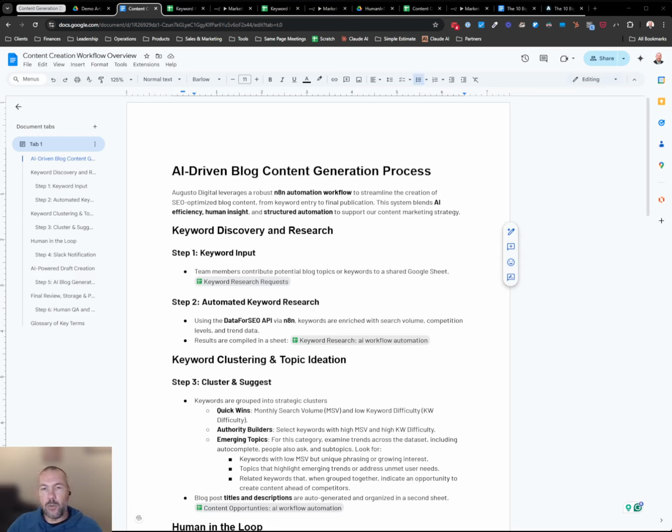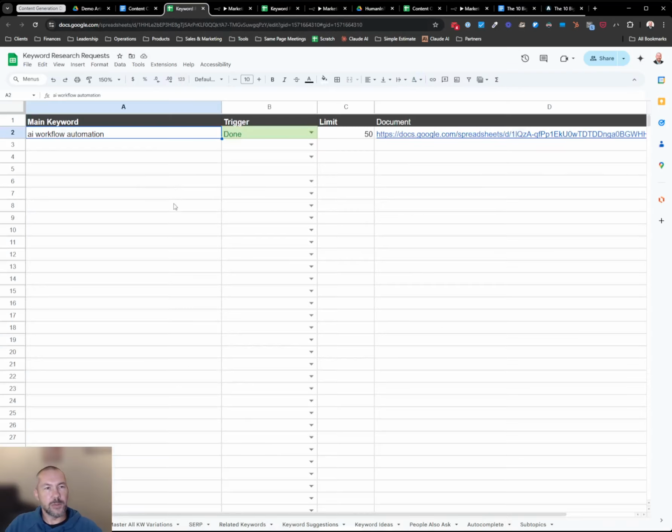So what we've done now with AI is we can accelerate a lot of that process for us. So we start with keyword research. I'm going to walk through how we used AI workflow automation as our main keyword. We put it in a spreadsheet.